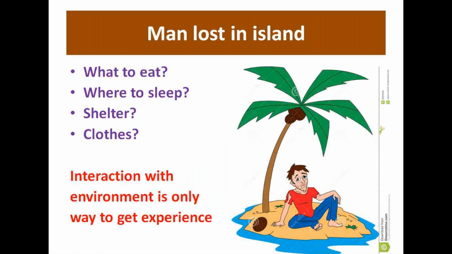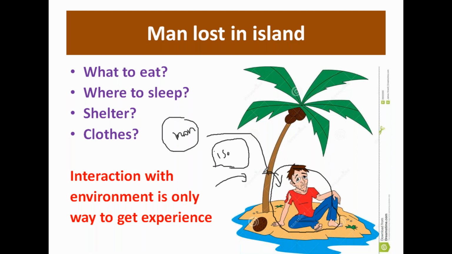So for example, some man is lost on an island. So he is now on the island, staying somewhere. Yeah, Nitish, you can hear this. You will get a clear understanding about reinforced learning in this example. So see here, this is the system. Here, the man is the system.